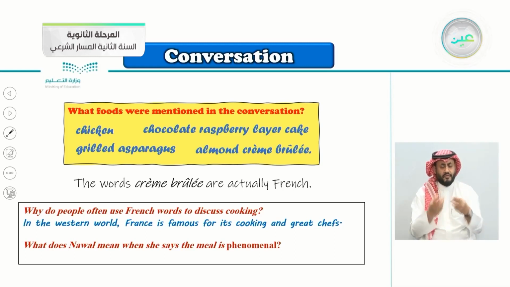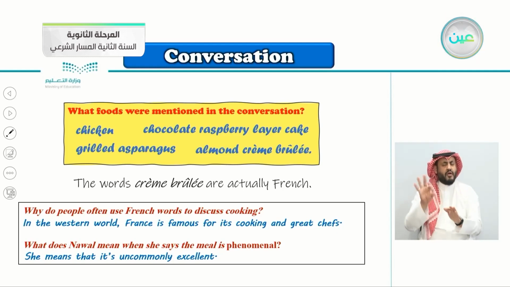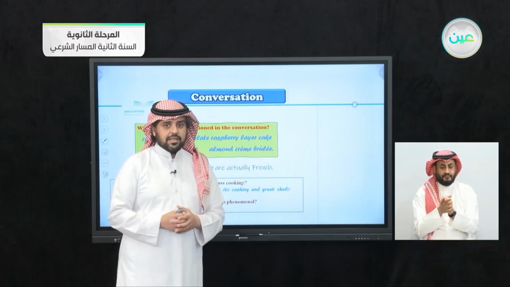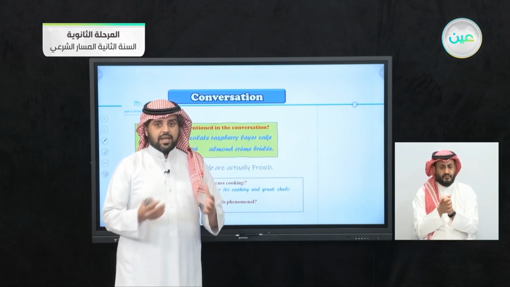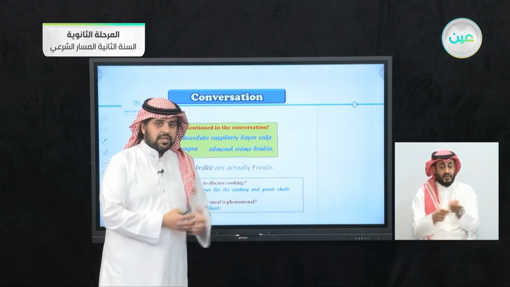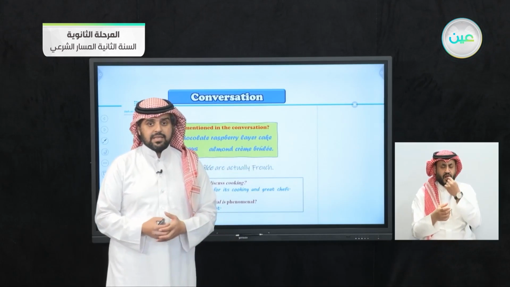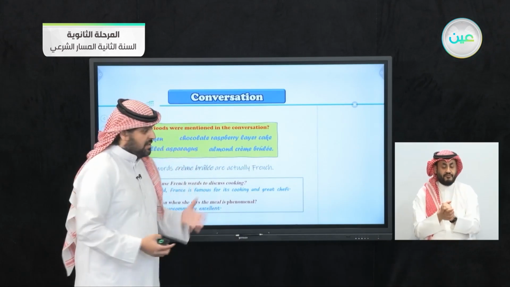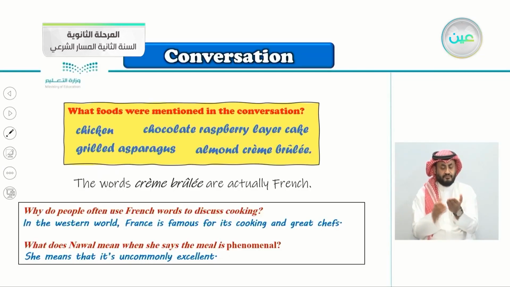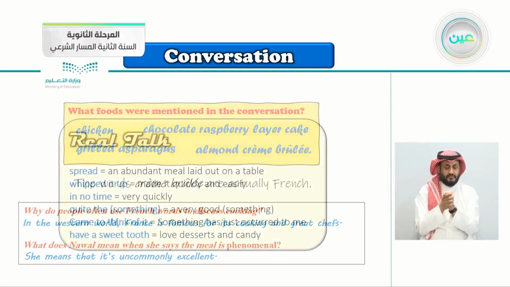The second question, what does Nawal mean when she says the meal is phenomenal? I think we just answered this one. So the answer here is she means that it's uncommonly excellent. We said that it's rare, it's one of a kind, it's uncommon to eat something like that, something extremely good.